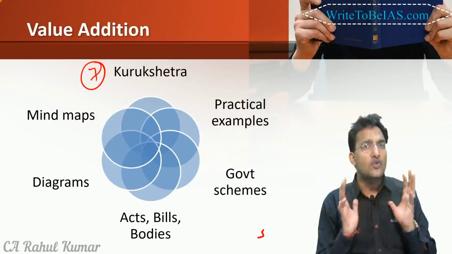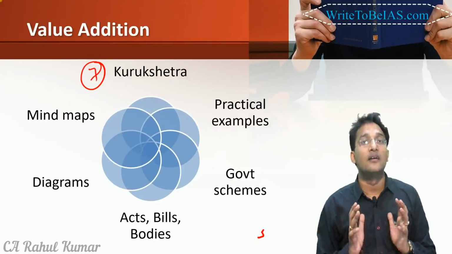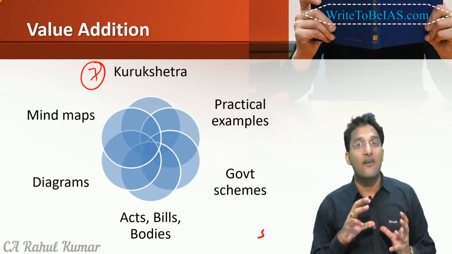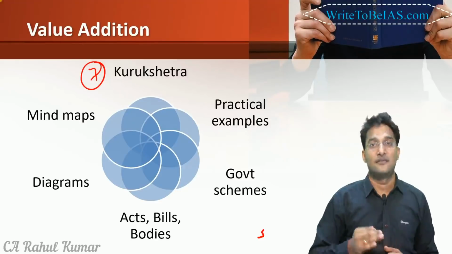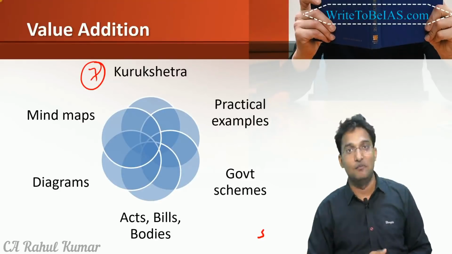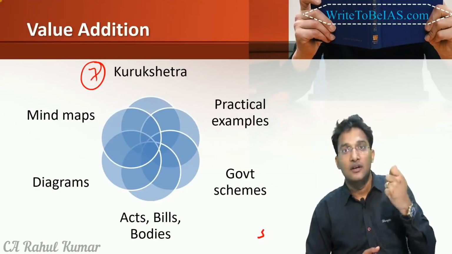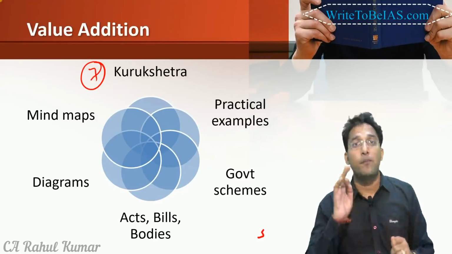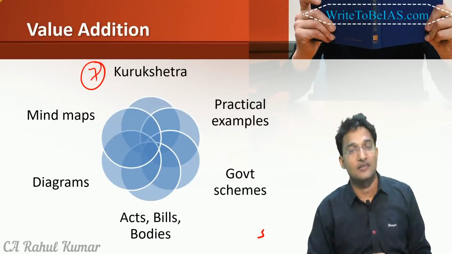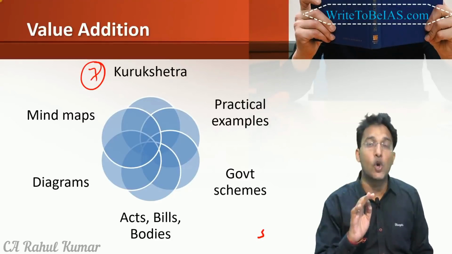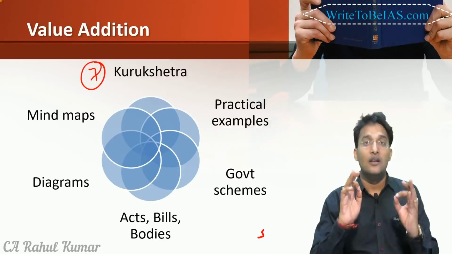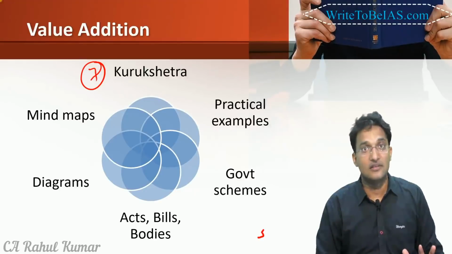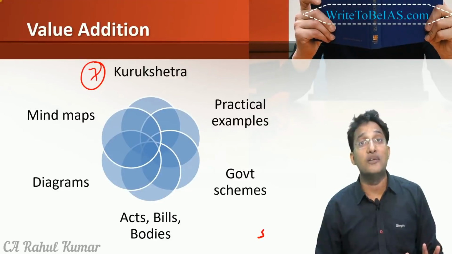So friends, we have lots of resources, and it will take time, effort, and the right orientation to extract the best from them. And 150 marks is possible in General Studies Paper 3. Believe me, out of the four papers, General Studies 3 has the highest potential to get marks. Similarly, you can get marks in the essay based on GS3 only. In the essay also, you can get 150 marks. So a total of 300 marks you can get just by preparing General Studies Paper 3 in a very comprehensive manner.